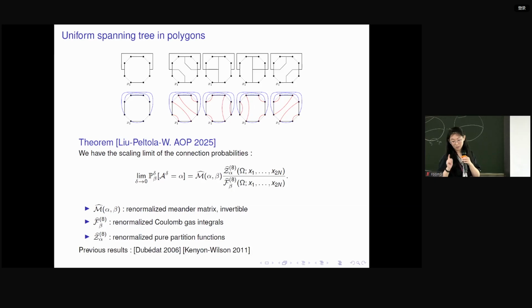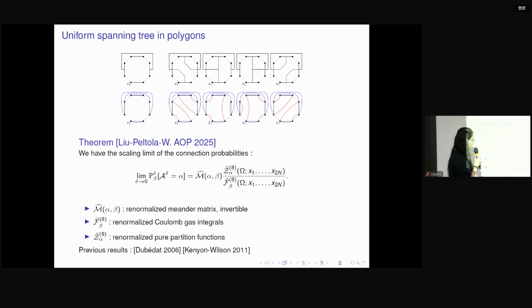And why this formula? In fact, we are not the first ones to look at such probabilities. There is previous work to understand such connection probabilities in the uniform spanning tree by Dubédat, Kenyon, and Wilson. Even in the second paper by Kenyon and Wilson, they also predict what the limit is, what the probability on the left-hand side is. So there is a probability for the left-hand side in their paper, but it is very far from understanding why their limit is the same as our limit on the right-hand side.